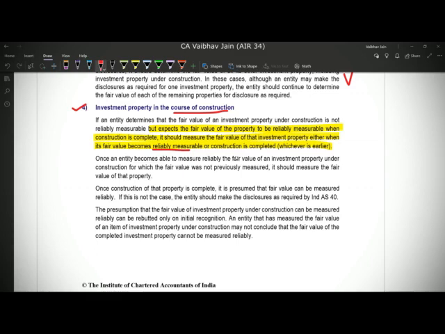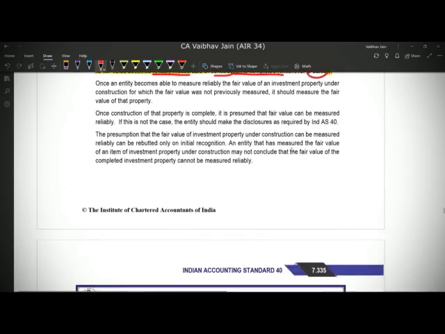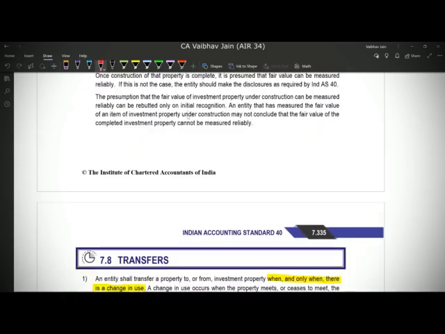And if the construction of the investment property is completed, then we'll not calculate the fair value of investment property under construction. Rather, we can calculate the fair value of the investment property because now the construction is completed. So whichever is earlier, on that date we'll start disclosing the fair value of the investment property. Again, this exception is allowed for initial recognition.